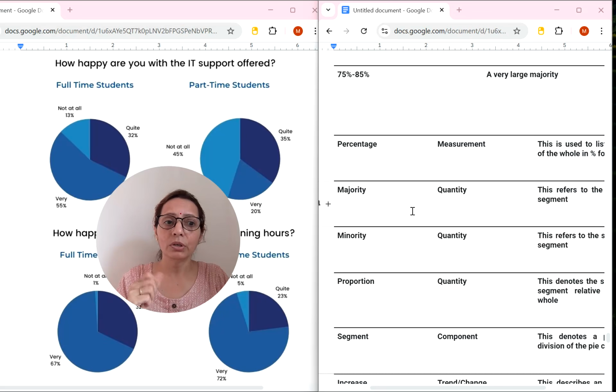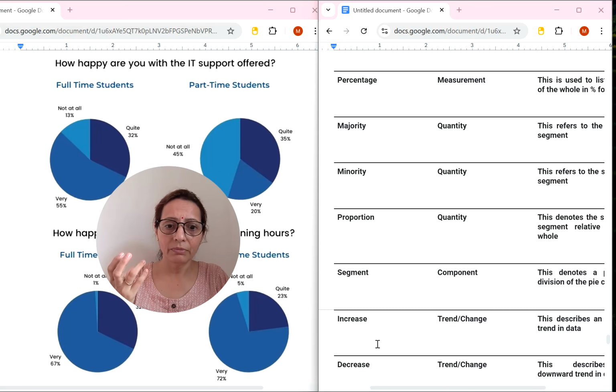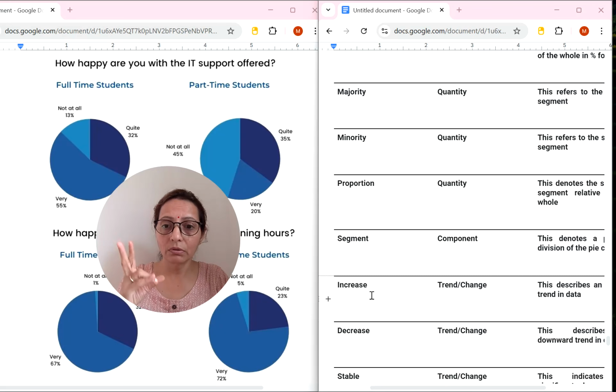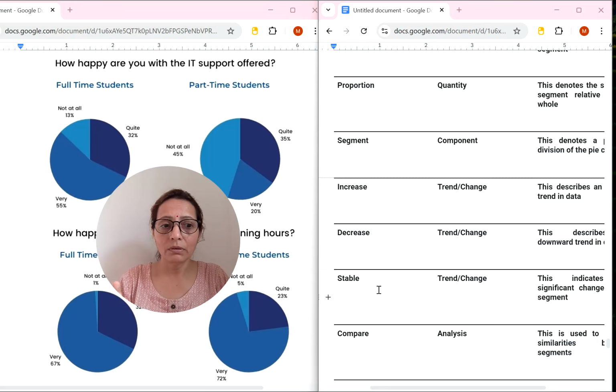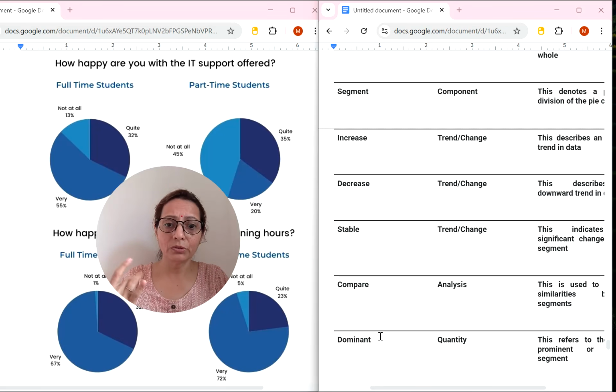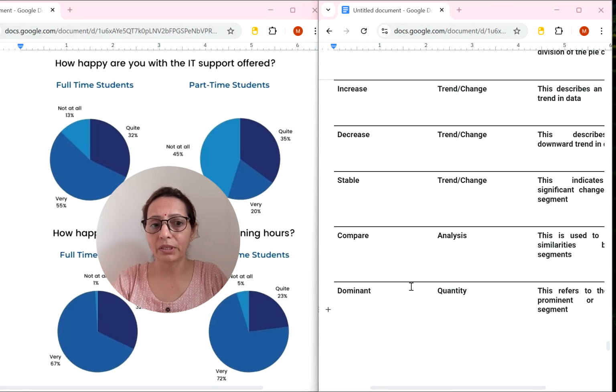Next is majority, as you know, quantity. We can use majority, minority, and proportion, segment, increase, decrease. You know synonyms for increase, decrease, you can use them. And stable also, stagnant, you can use, and some compare words. These words you should use, dominant also.